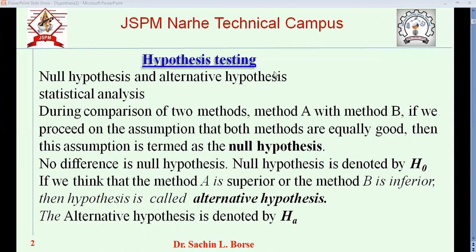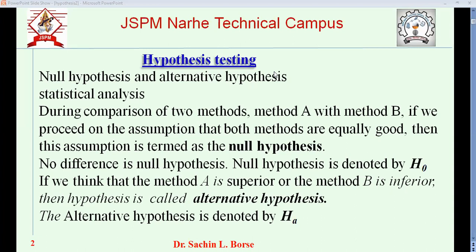Okay. So how do we start research? We create some hypothesis, and once we create the hypothesis, what we need to do is test the hypothesis. Okay. So now here we are seeing the hypothesis testing from the statistical point of view.